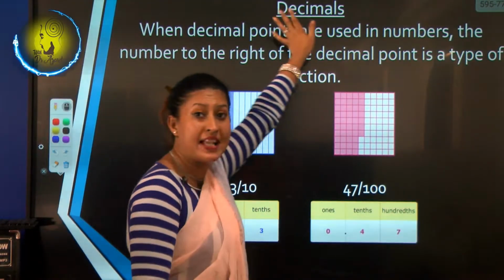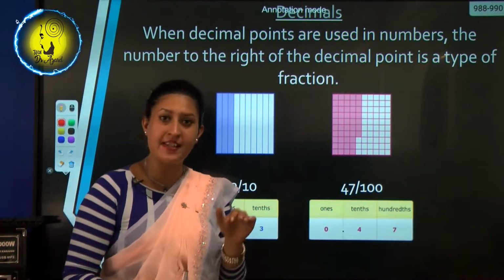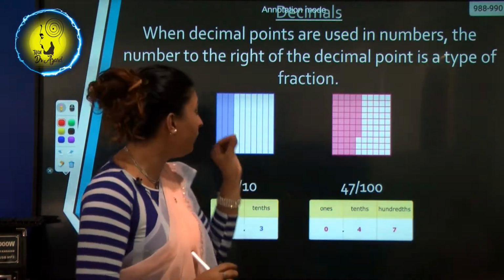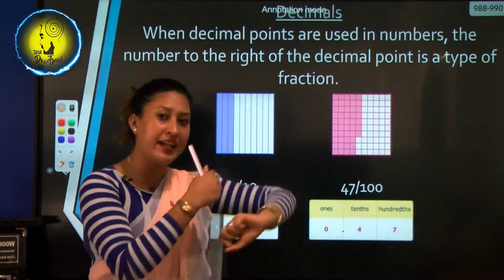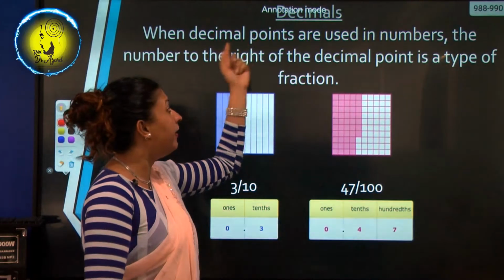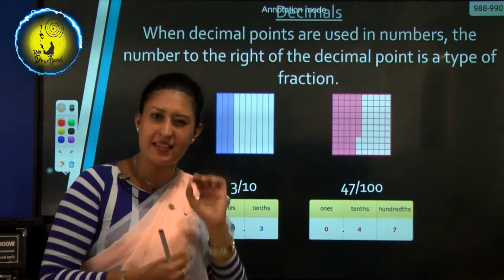Now, decimals. Right. Now we are going to learn about decimals. Okay, this is a bit hard, but don't worry, don't confuse yourself. For grade 1 and 2 it is not there, but for grade 3 it's there. So let's learn about it, the basics only.